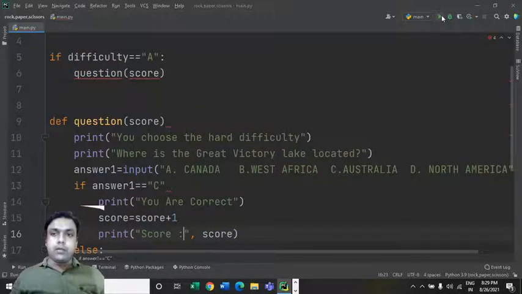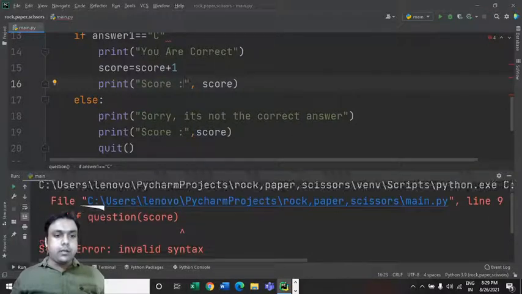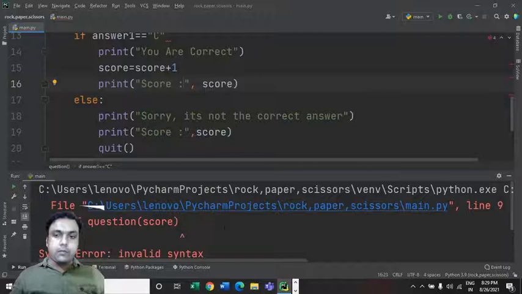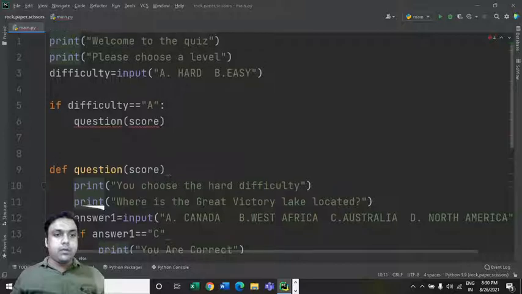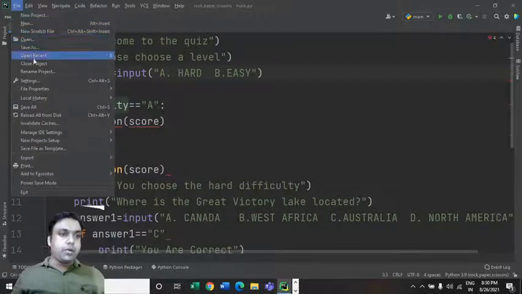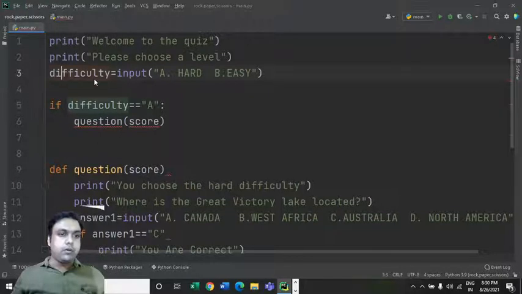So I'm running this code and it has given me a syntax error. Why is it giving me a syntax error? Let me see. So line number 9, what's the error? So we have to now check it out. Difficulty input A. Okay, let me just save the changes. So I'm saving it, save all.